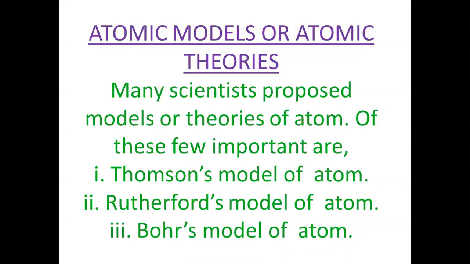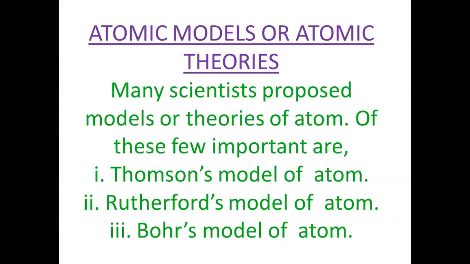First, the Thomson model says that the atom is like a watermelon, meaning it is round or spherical in shape. So atoms are generally considered as spheres. This is the most important thing from Thomson's model, which we have to remember.